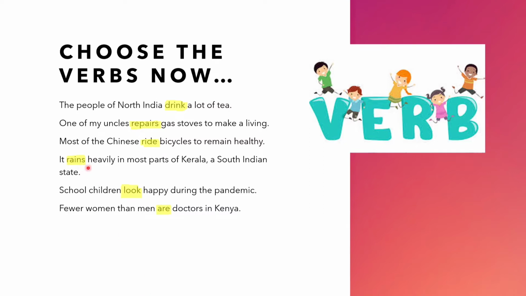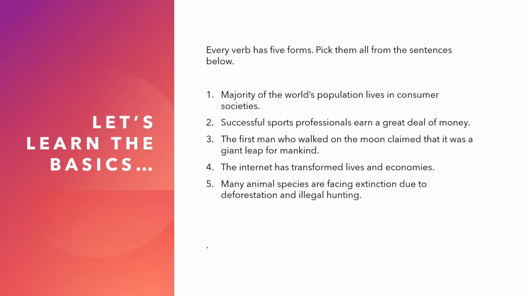And here you can see the word rains. It just shows an event, something that is happening. Nobody is doing that. It happens itself, or it does not show a state of somebody's being or anything like that. It shows an event, something happens. So that is an event verb. So any word that shows an action like these, or an event like this, or a state of being like these, are all called verbs. So now you have to understand that every verb has 5 forms.